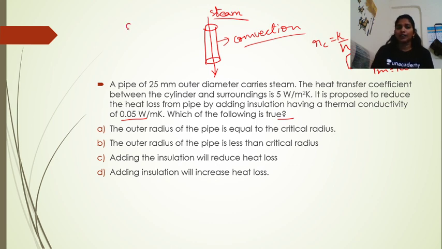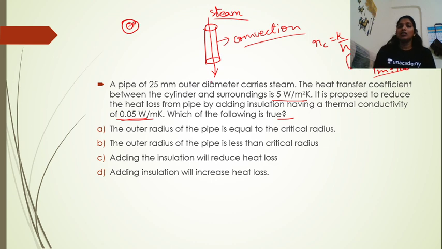Which means we have a bare pipe, and here we have insulated it with some particular material. We have the data for the radius of the pipe after insulation, right? And this outer radius is greater than the critical thickness of insulation.